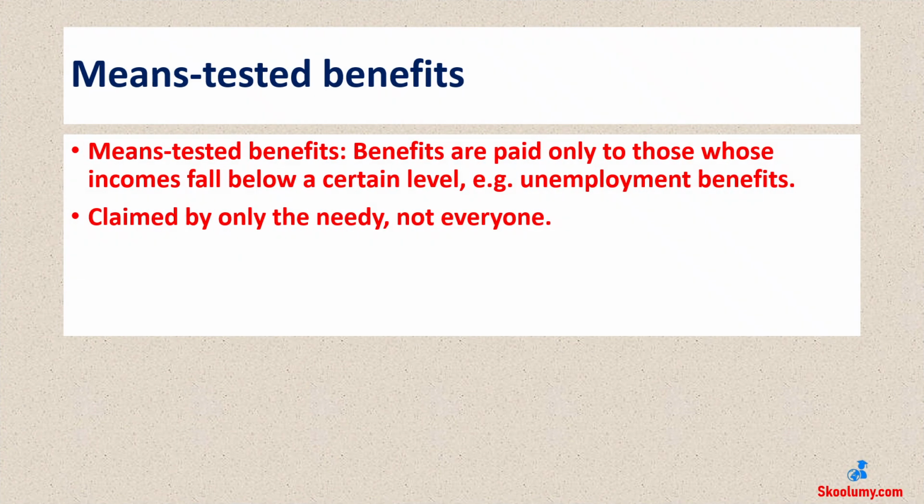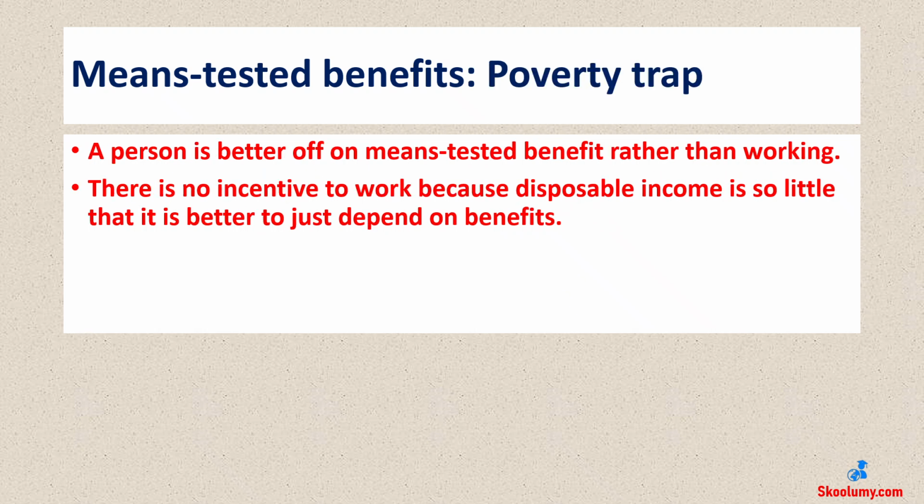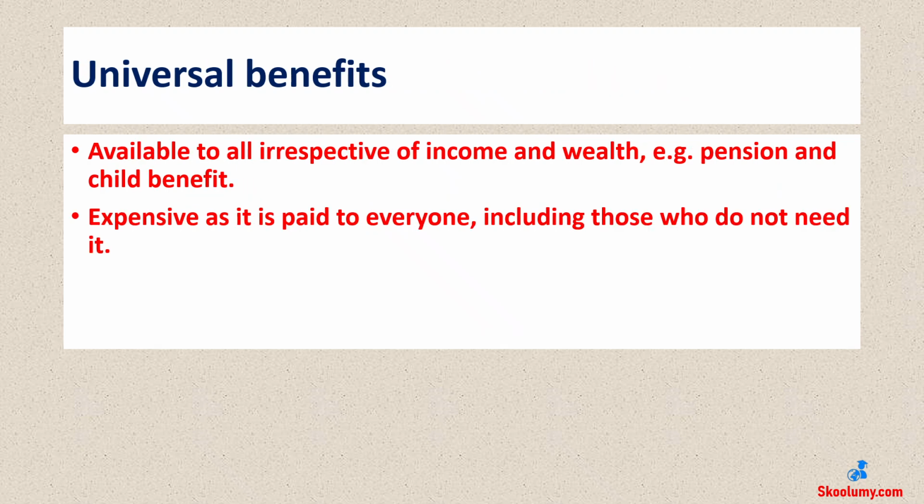Means-tested benefits are paid only to those whose incomes fall below a certain level, e.g., unemployment benefits. They are claimed by only the needy, not everyone. Means-tested benefits, poverty trap. Poverty trap occurs when a person is better off on means-tested benefits rather than working. There is no incentive to work because disposable income is so little that it is better to just depend on benefits.